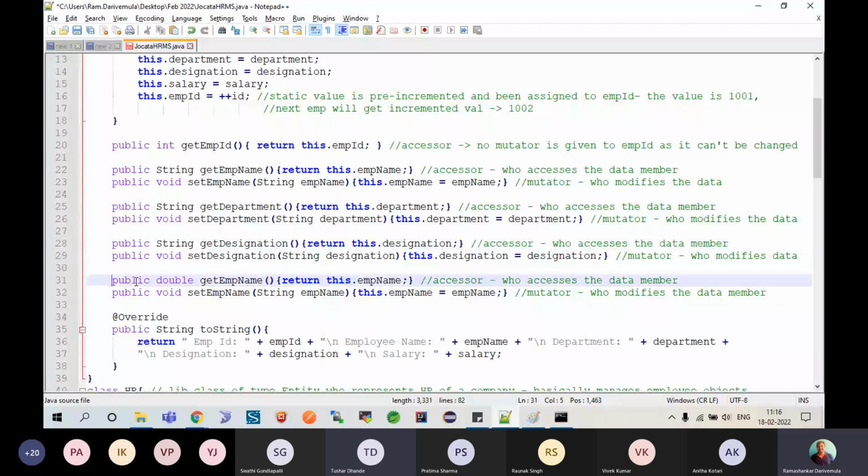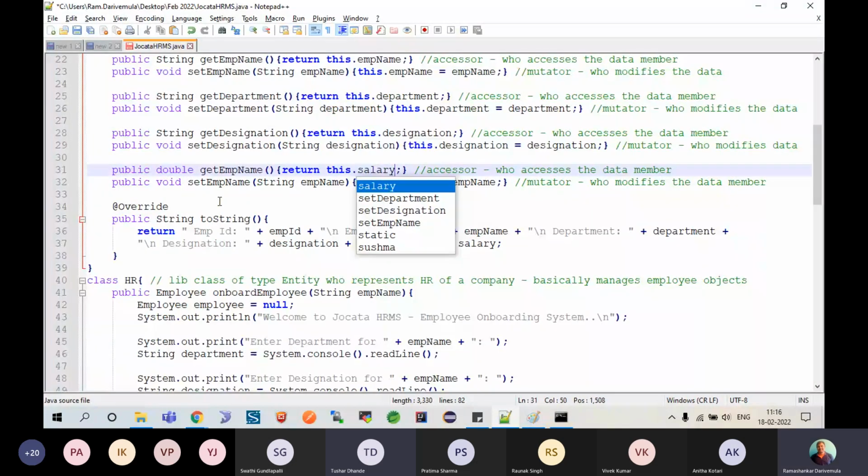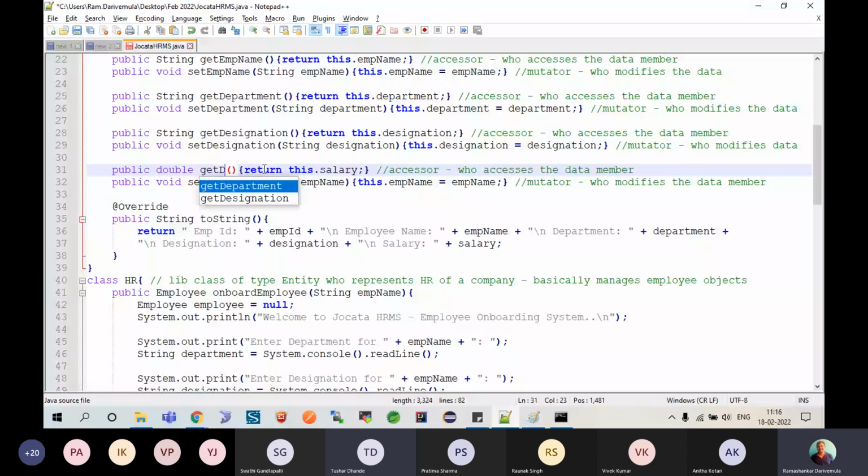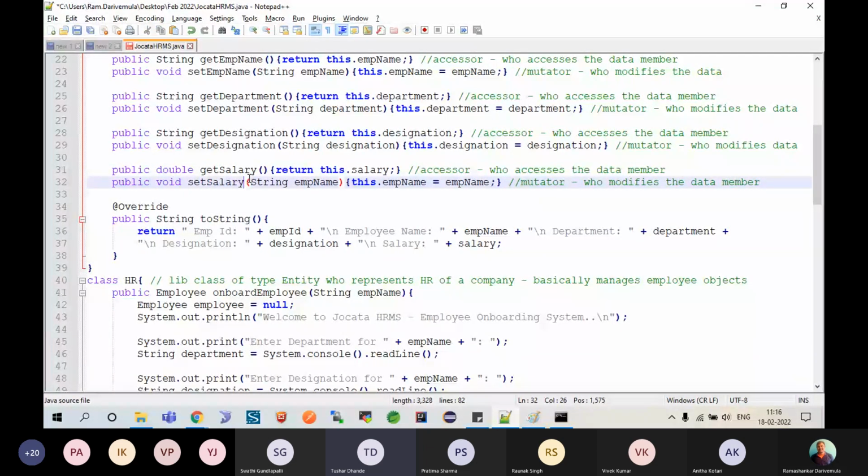Okay, so return this.salary, and then here instead of employee name, this is supposed to be getSalary as well as setSalary.